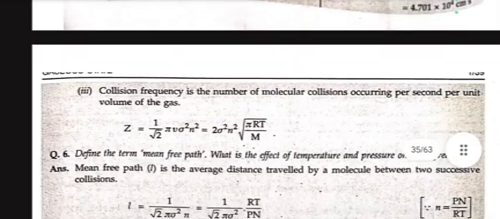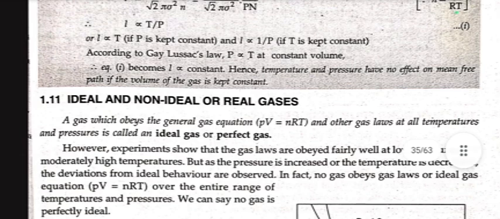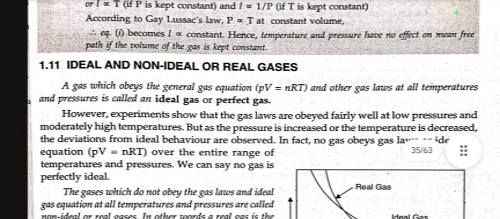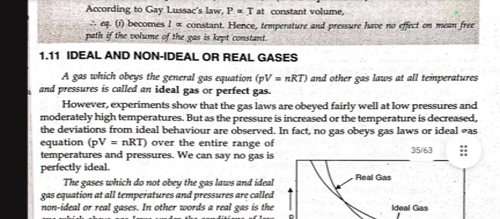Now we move towards ideal and non-ideal or real gases. A gas which obeys the general gas equation PV equal to nRT and other gas laws at all temperatures and pressures is called an ideal gas or perfect gas. However, experiments show that gas laws are obeyed fairly well at low pressure and moderately high temperature. But as the pressure is increased or the temperature is decreased, deviations from ideal behavior are observed. In fact, no gas obeys gas laws or the ideal gas equation over the entire range of temperature and pressure. We can say no gas is perfectly ideal.